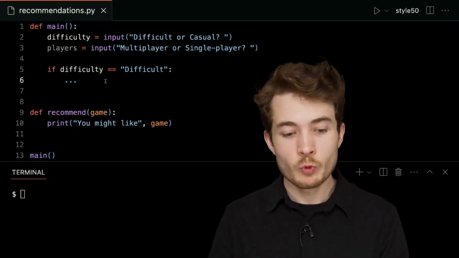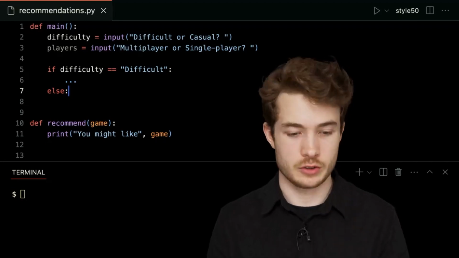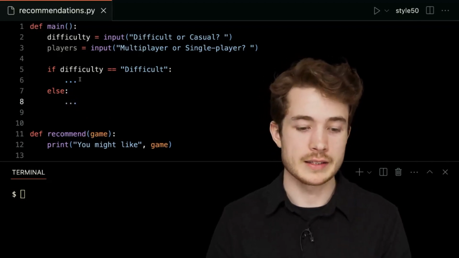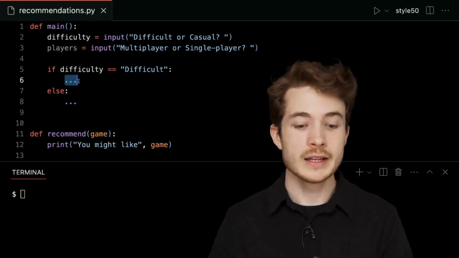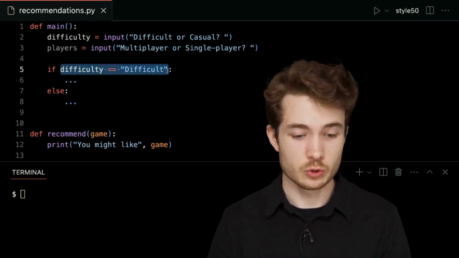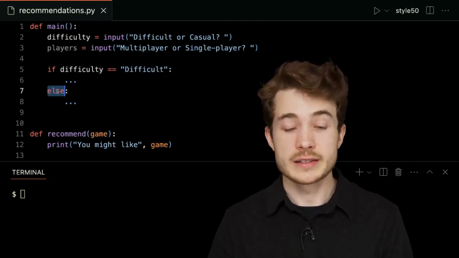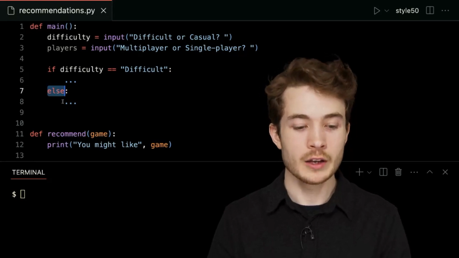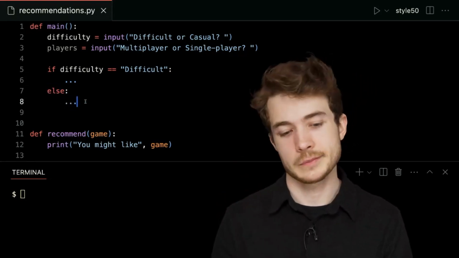Well, in that case, we could actually specify what should happen in the case that this condition is not true. Notice how on line 6, indented here, we'd have a branch in our code that will run if this condition is true, difficulty is equal to capital D difficult, but otherwise, else, if that's not the case, we'll run whatever code is now indented on line 8 and beyond if we'd like.